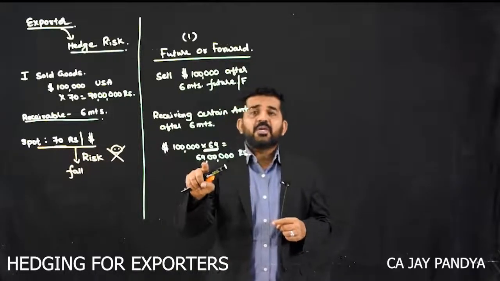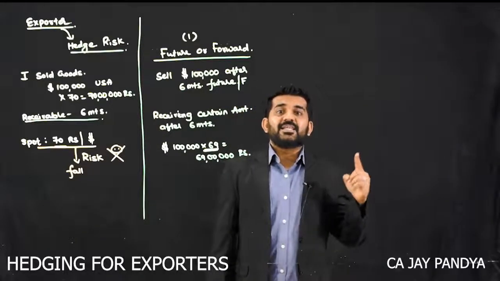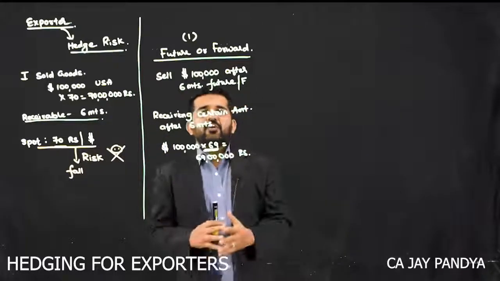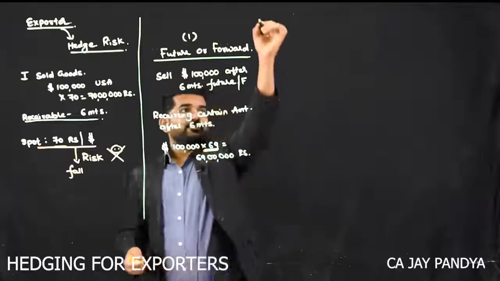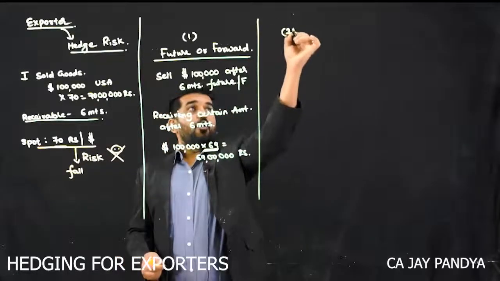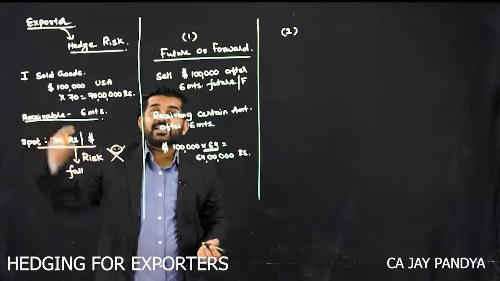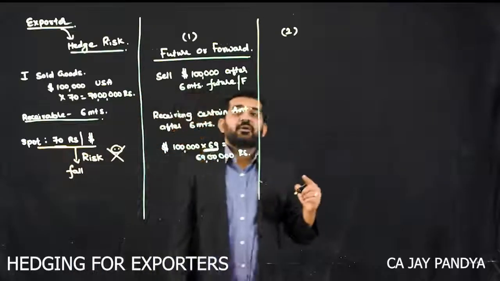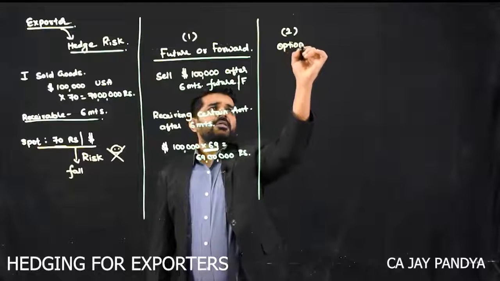Now, if they are locked in with 69 lakh rupees, they can concentrate more on the business rather than watching the rupee and dollar price daily. So, people enter into forward and futures contracts. There is also an option available whereby if this rate increases you will benefit, and if this rate decreases your risk will be hedged, which is nothing but an option.